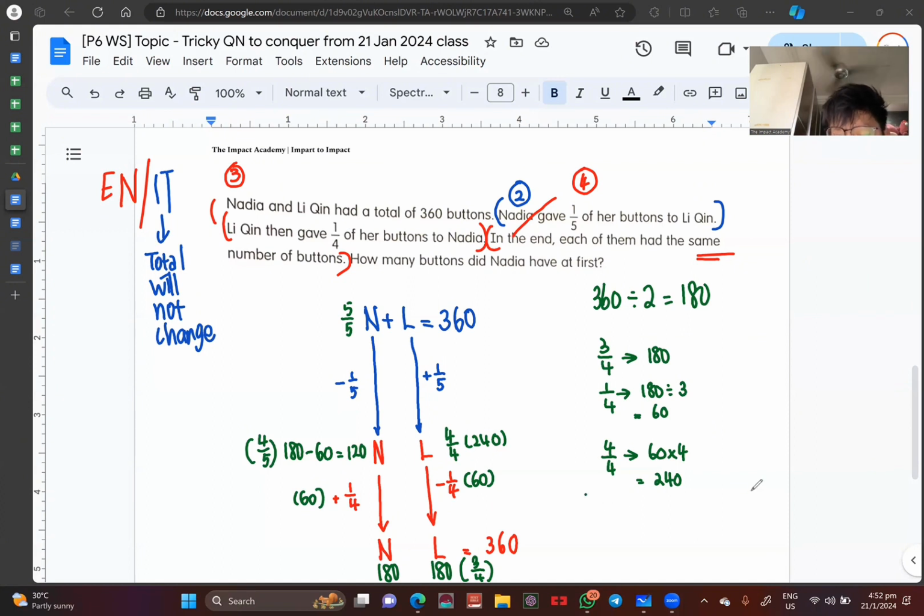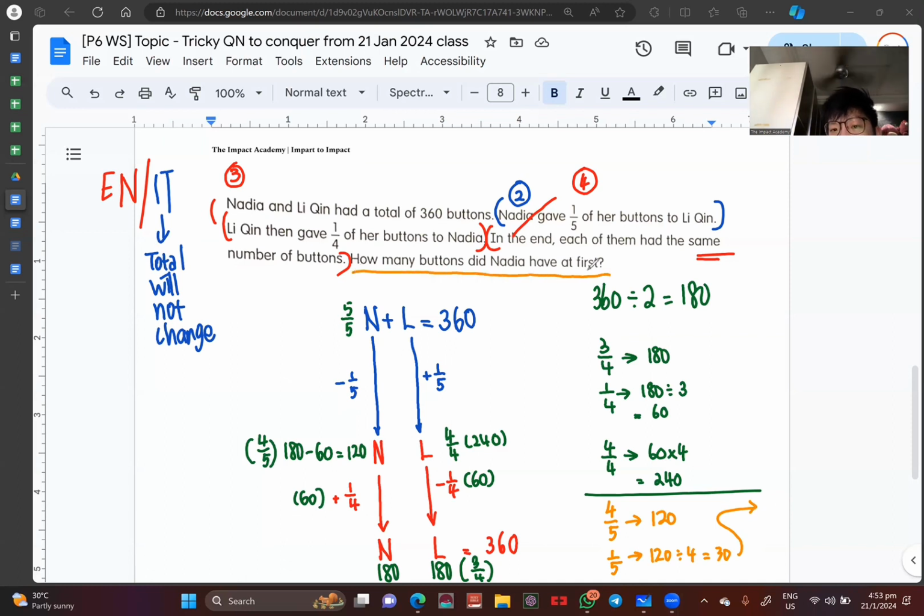I'm just going to use another color, orange. We can say that 4/5 is 120. We want to find 1/5, so we get 120 divided by 4, and that gives me 30. Now, once you're done with this, you can find the answer to the question. The question says, how many buttons did Nadia have at first? So the question mark is over here. Nadia at first will be 5/5, which is 30 times 5, and my answer has to be 150 buttons at first.